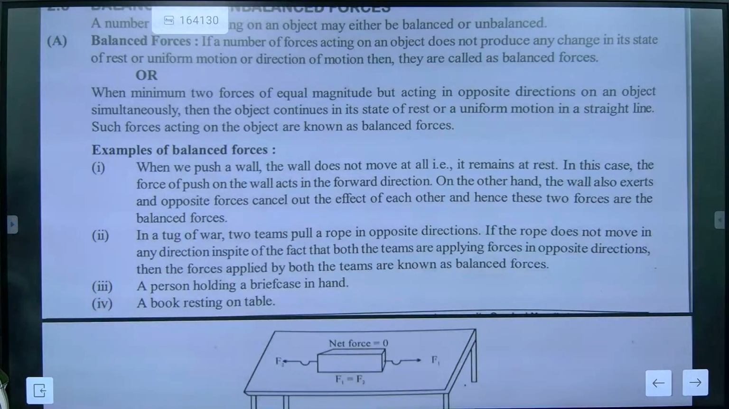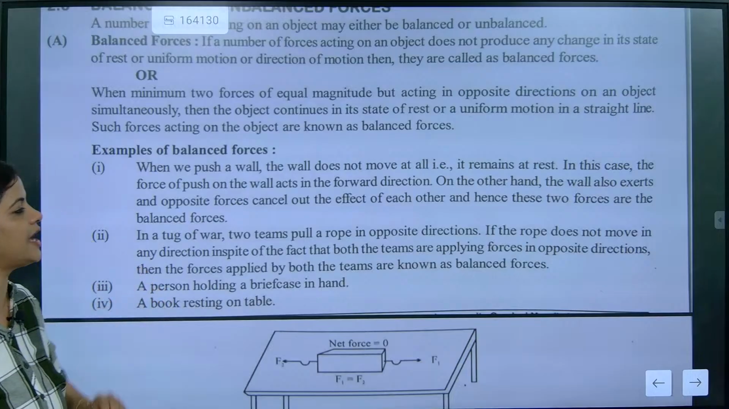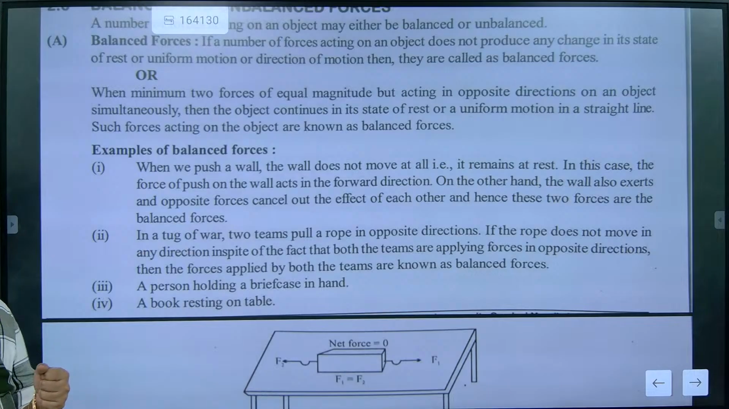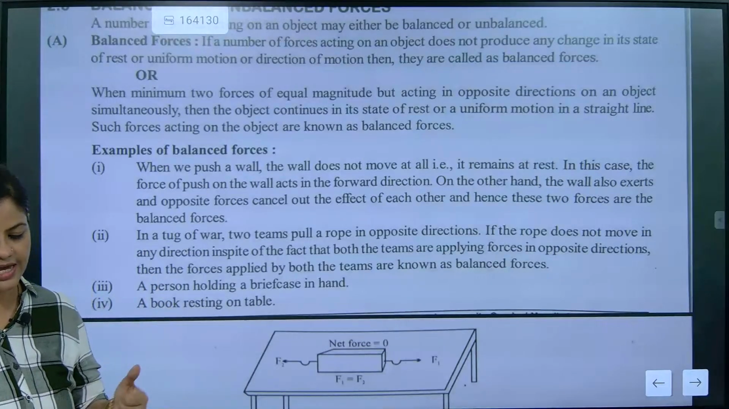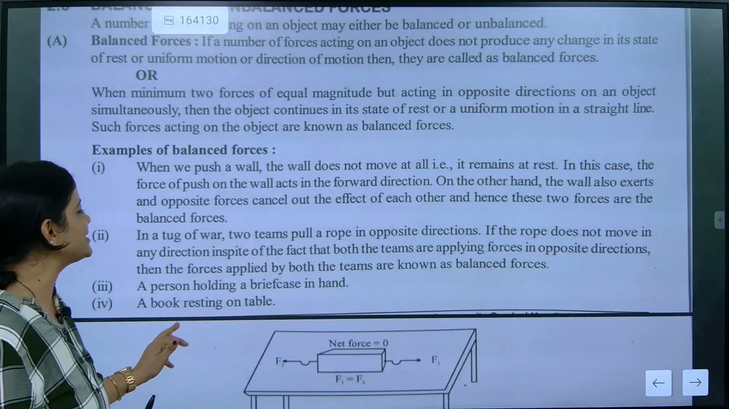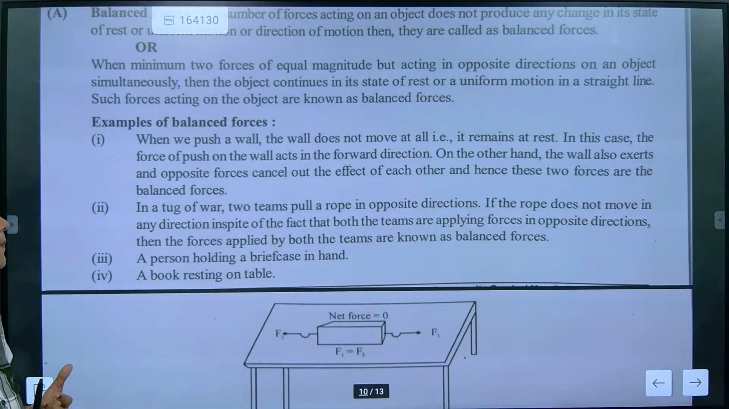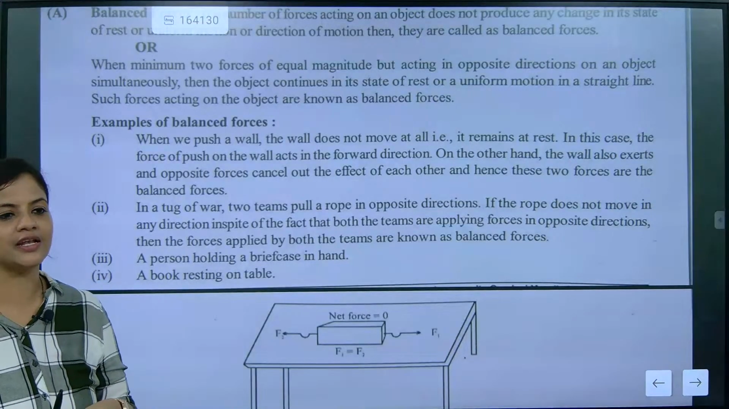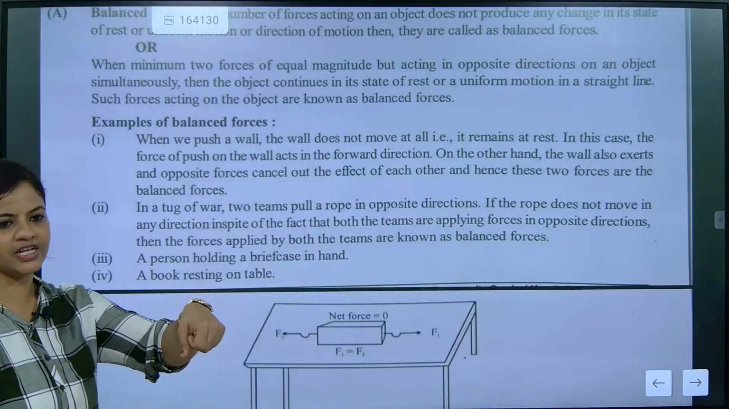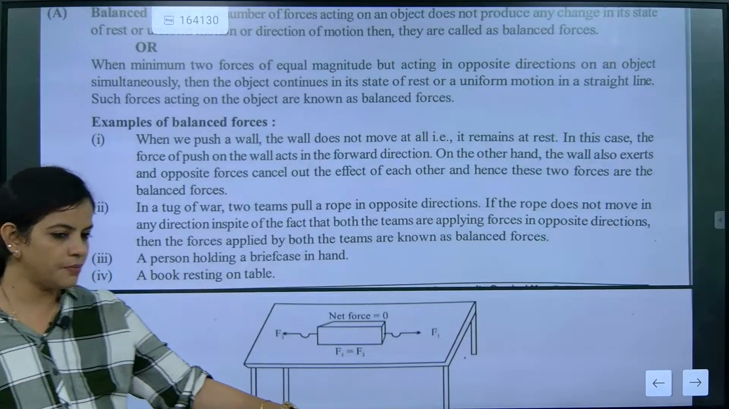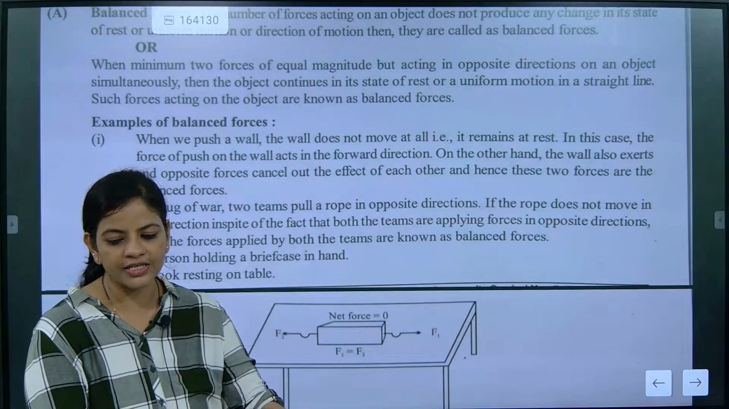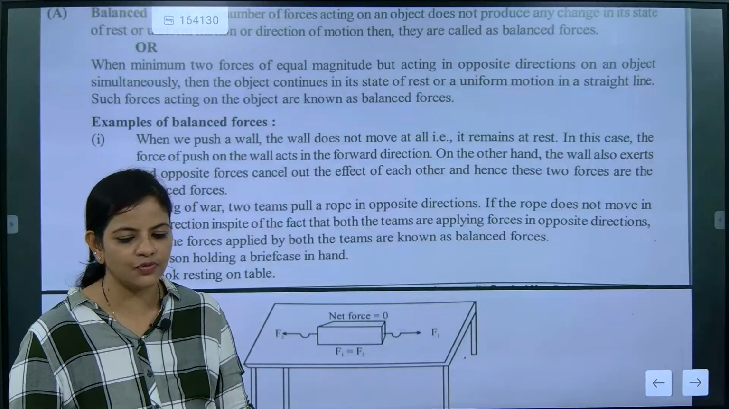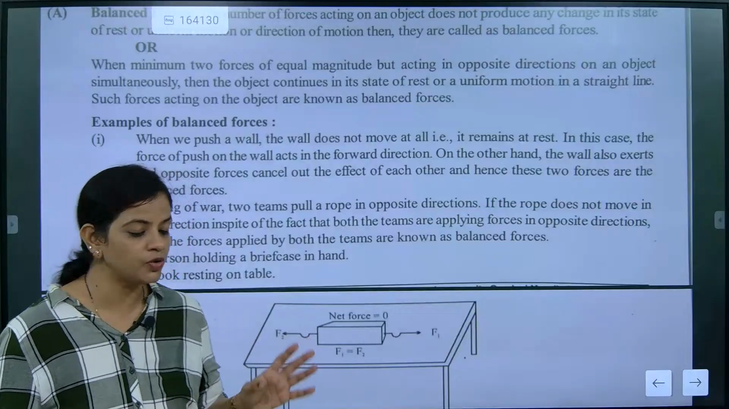Now in tug of war, two teams pull a rope in opposite directions. If the rope does not move in any direction, that means exactly it is what? Balanced force. It is a case of what? Balanced force. Next, the third example, a person holding a briefcase in hand. If someone is holding a briefcase in hand, down is gravitational force, up is normal, and left and right forces. So exactly here the balanced force will be there. It will not allow the object to move.